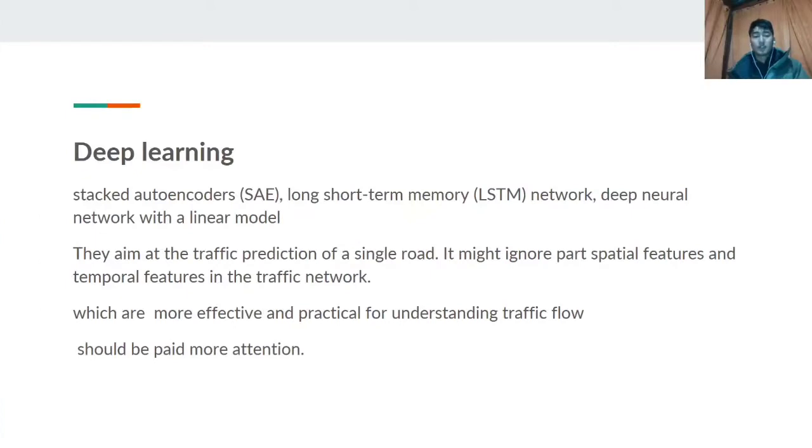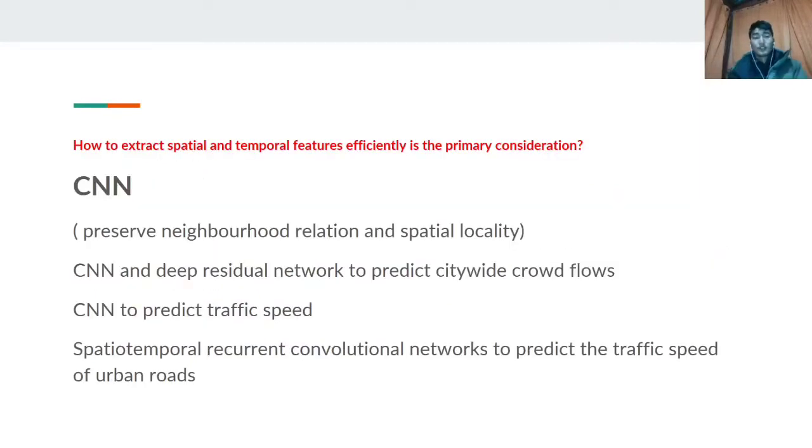Aimed at the traffic prediction of a single road, it might ignore part of the spatial features and the temporal features in a traffic network, which are more effective and practical for understanding the traffic flow. It shouldn't be neglected, it should be paid more attention. So our primary consideration is how to extract the spatial and temporal features efficiently.